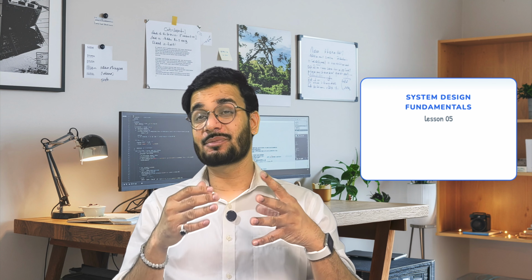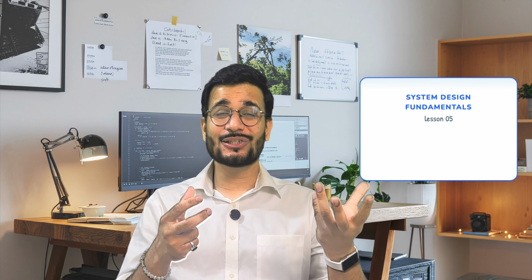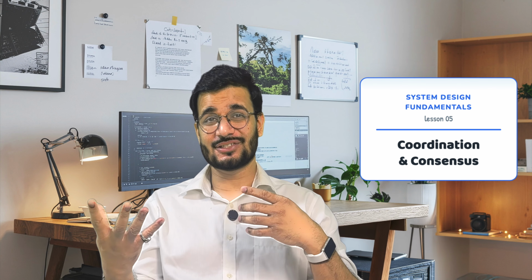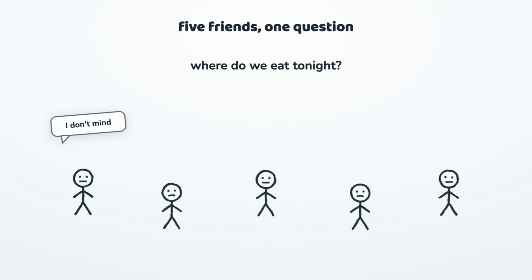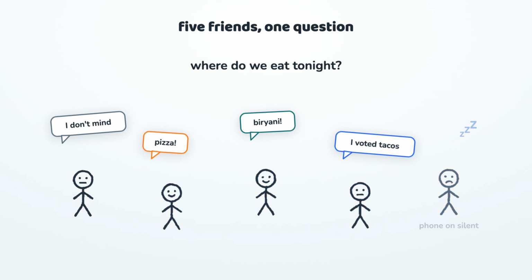What's up, guys? Today we are back with another chapter on system design fundamentals, and we're going to discuss coordination and consensus. There are five friends, and one question: where do we eat tonight? Everyone has an opinion. Everyone's typing at once. Somebody suggests pizza, somebody else biryani, two people vote for different things, and one friend's phone is on silent, so they're not even replying. Now, how does that group actually decide?